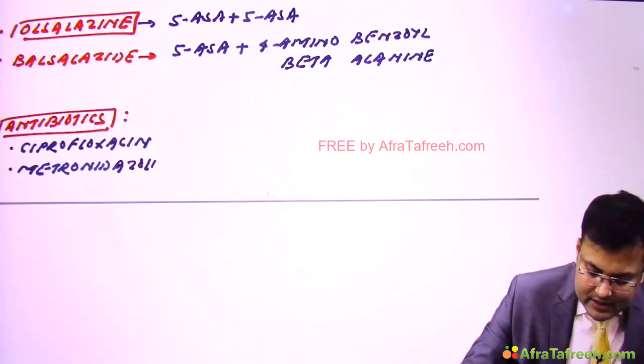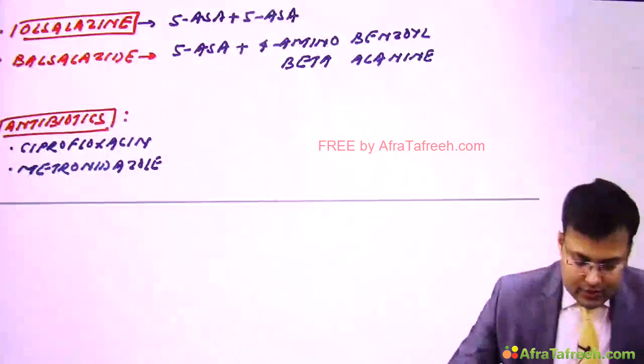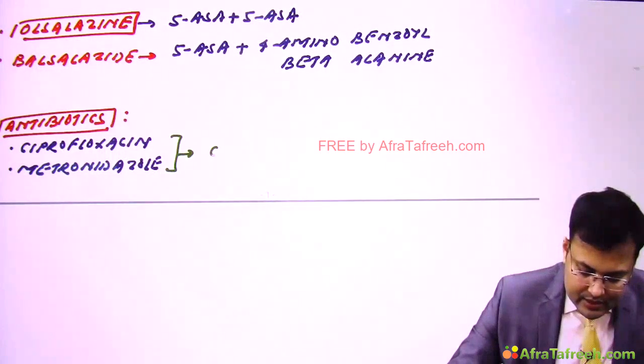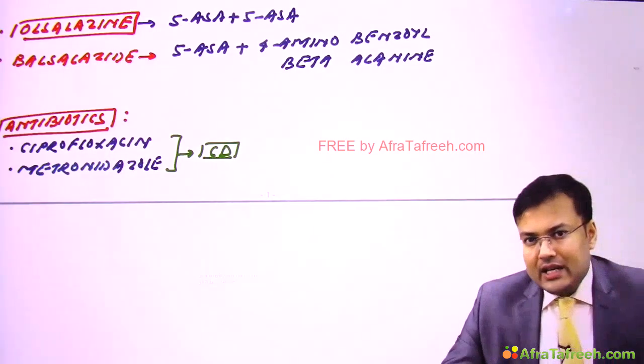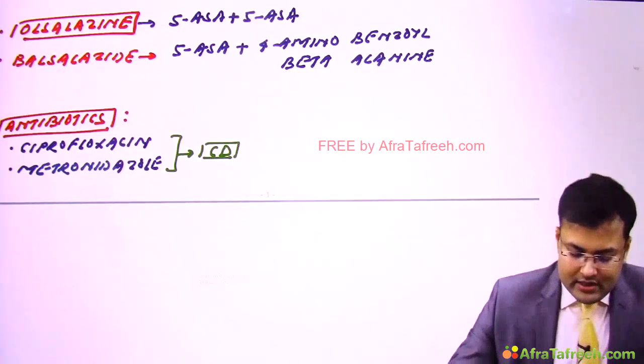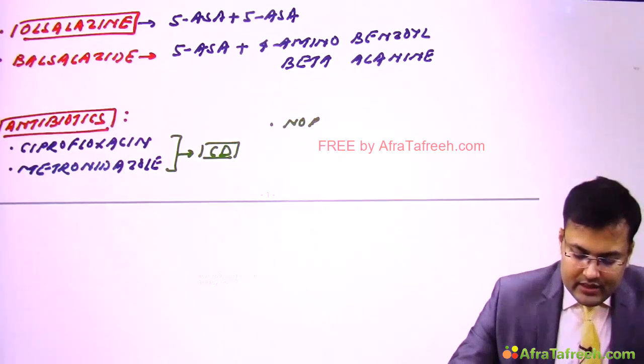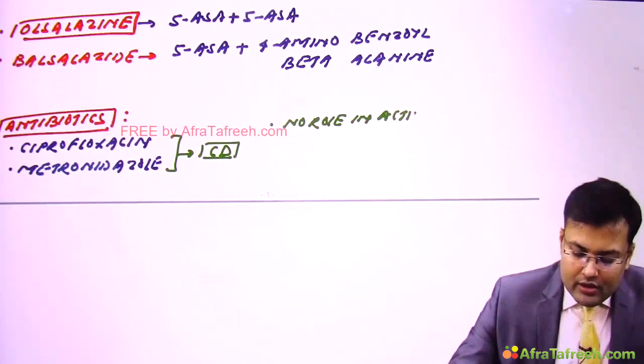Clear? We discussed that these antibiotics are used in Crohn's disease. There is no role in active or quiescent ulcerative colitis. So important point that there is no role in active or quiescent ulcerative colitis.